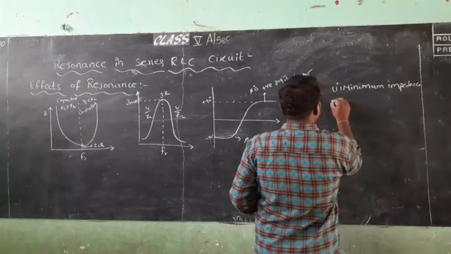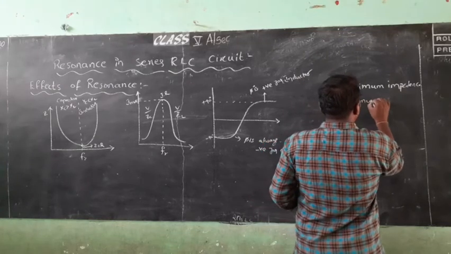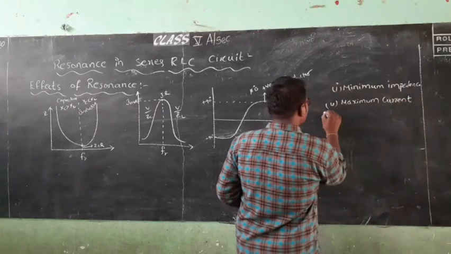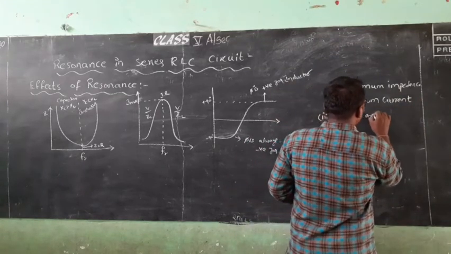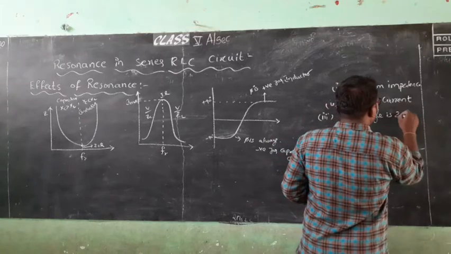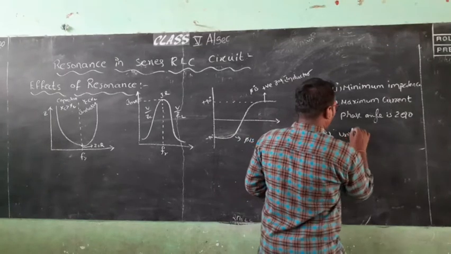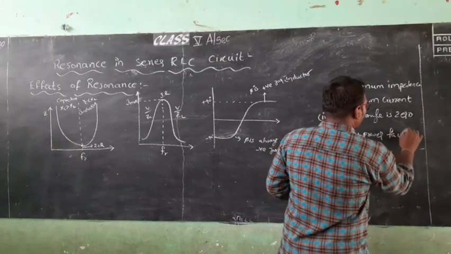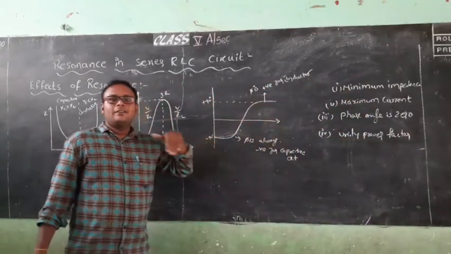And second one is the maximum current, and third one is the phase angle is 0, and final one is unity power factor. So these are the 4 effects that we are going to face when resonance occurs.